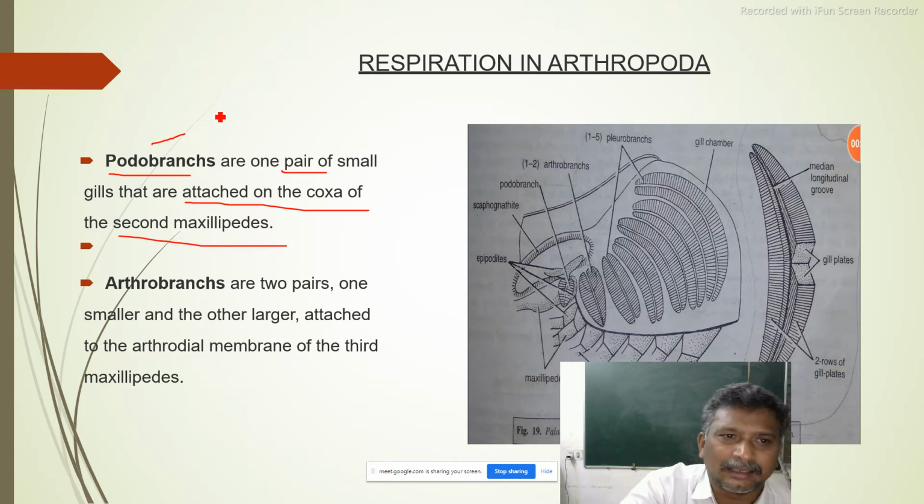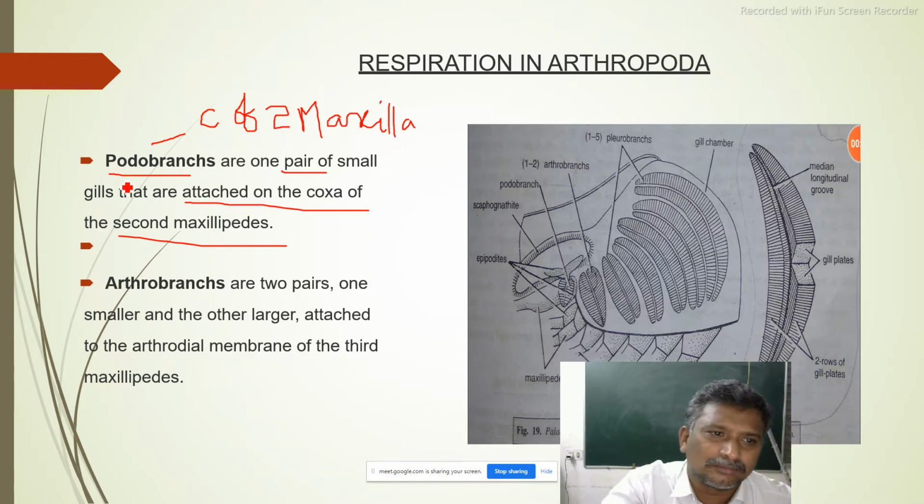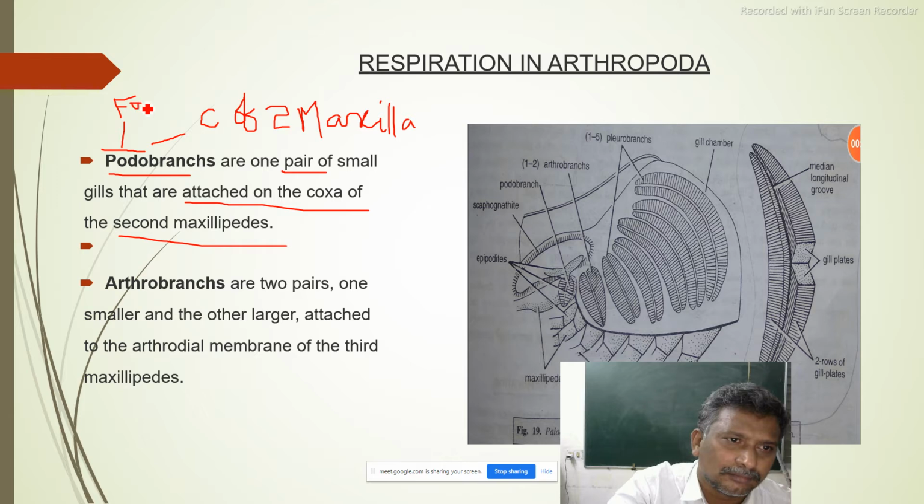Podobranch, as soon as you hear it, coxa of second maxilla. You remember, that's it, story is over. So podo means foot. Coxa is a part of foot.